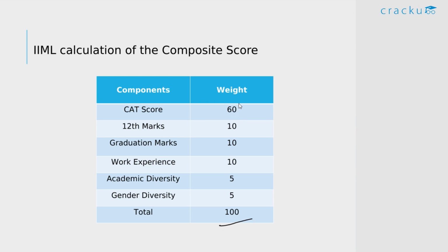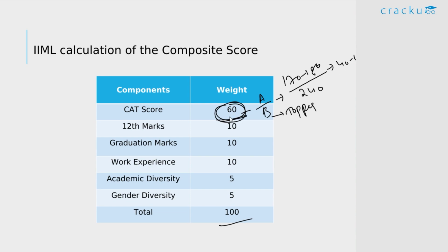We can see that a large chunk of the weight is given to the CAT score, which is 60% weight. The 60% is usually calculated by A by B. The numerator is the CAT score of the aspirant and B is the score of the topper. So even if you get a 99 plus percentile, you usually won't get the full 60. If your CAT score is around 170 to 180 and the topper score is 240, then your score is divided by 240, which means you'd get around 40 to 45 marks out of this 60% weightage.